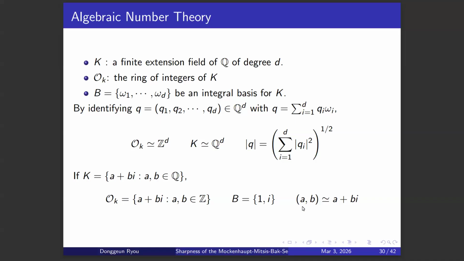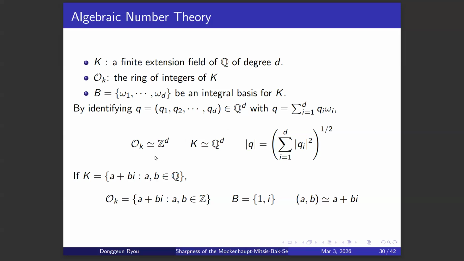And then we can identify (a, b) with a plus bi. So when you have q, which is a vector whose elements are rational numbers q_1 to q_d, then this can be identified with an element in the field extension, which is the summation of q_i times the elements in the integral basis.